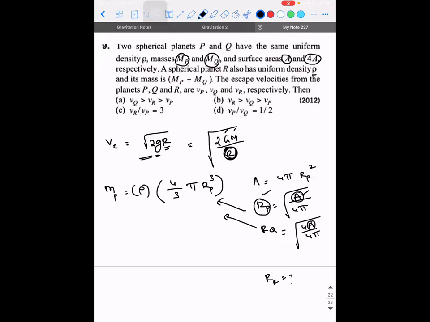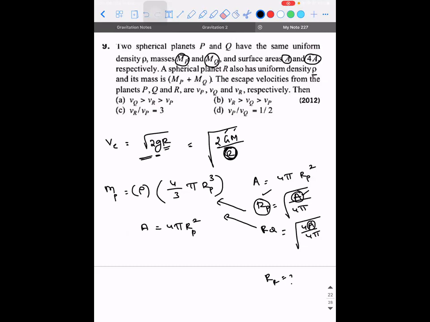Yes, sir. So aren't we going to get stuck because they didn't speak anything about the area? So what are we supposed to do? What else can we think of? Sir, can you write it as 4 pi rq square divided by 4 pi rp square equal to 4? Do it like that. Tell me. They have given the surface area as A4. Surface area. Okay. Get the relation between the radius of the planet at least first. Okay, tell me what you're able to think. So surface area is given as 4 pi rp square.